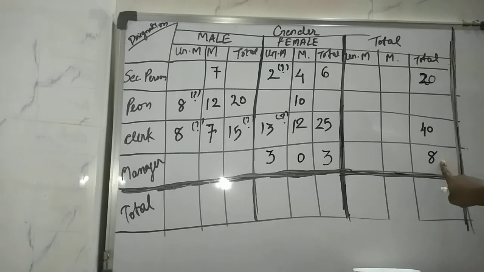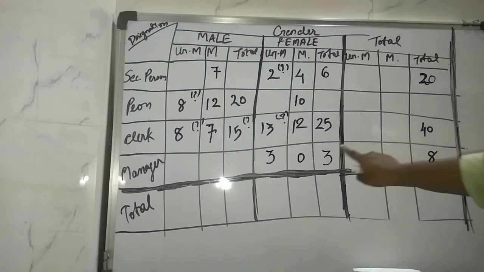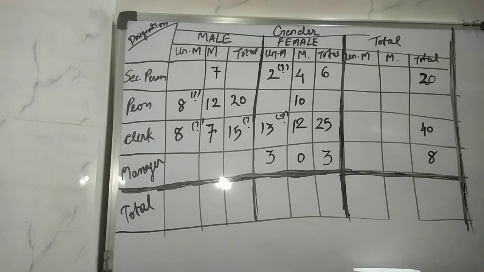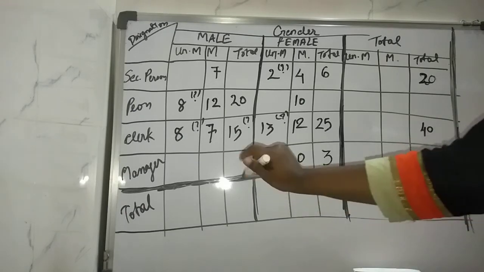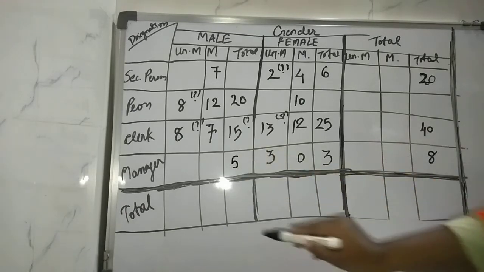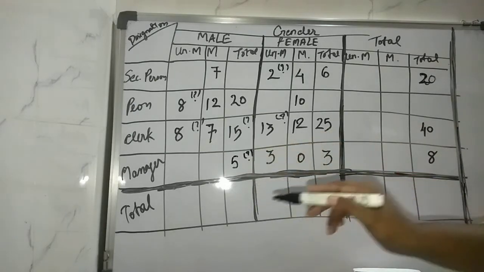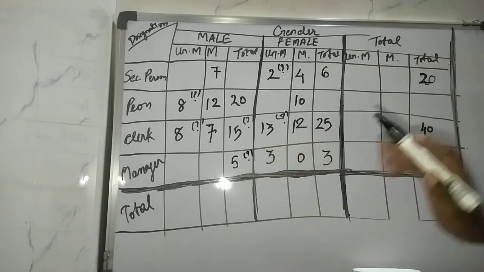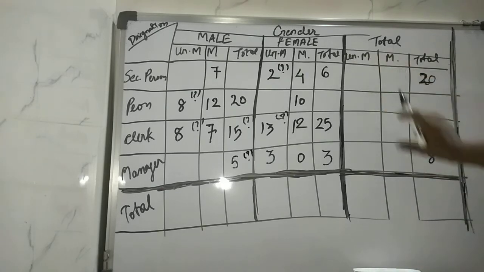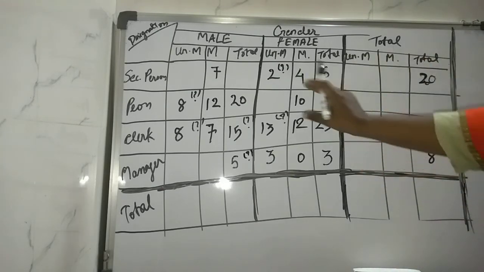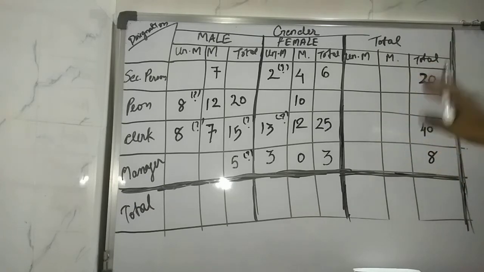So if the total is 8, out of which 3 are females, then how much are the males? So from this we can find out that it is 5. Clear? This was not available to you like this. It was a question mark. Now the table is completed. Now you have to find out the remaining things that are incomplete.